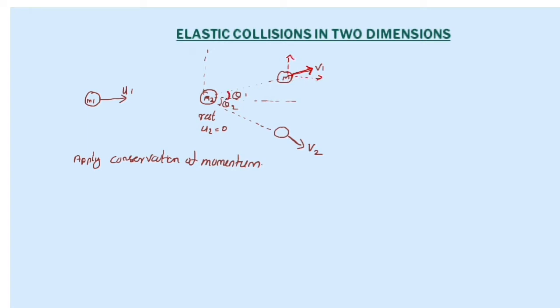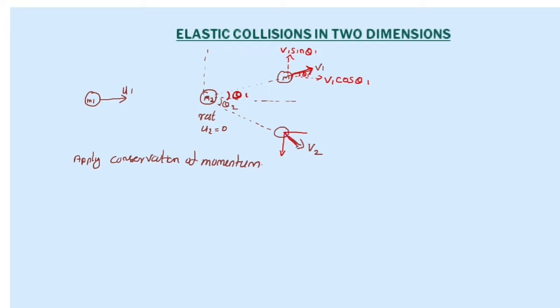If this is the angle theta 1, this angle also becomes theta 1. So in this direction the component will be v1 cos theta 1, and the other component is v1 sin theta 1. So v1 is now resolved into two components, one along the x-axis and the other along the y-axis. In the same way, v2 can also be resolved into two components.